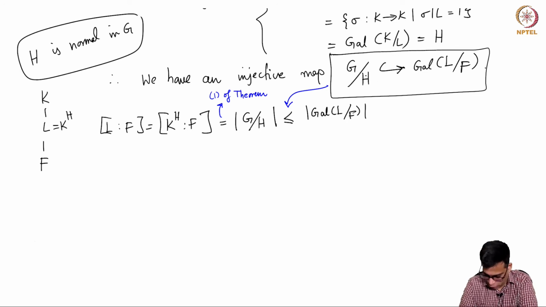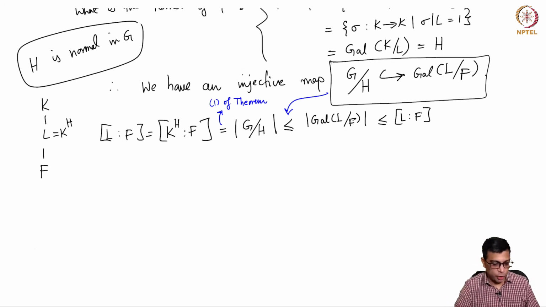So, the order of G mod H is less than or equal to the order of the Galois group of L over F. But then by another application of something that we know, the order of the Galois group of any extension in general is at most the degree of that extension.